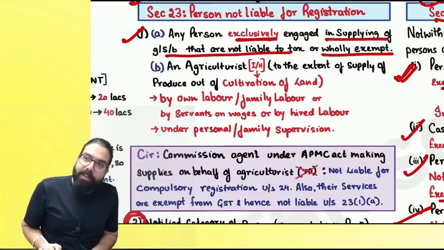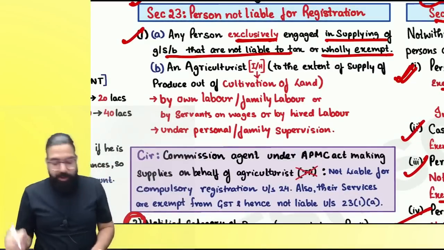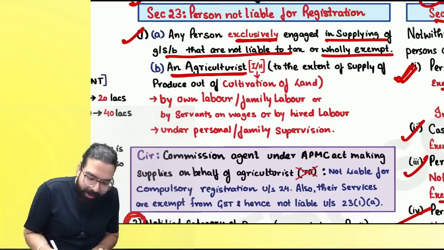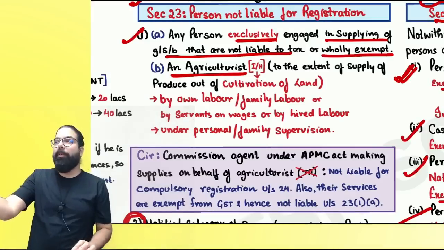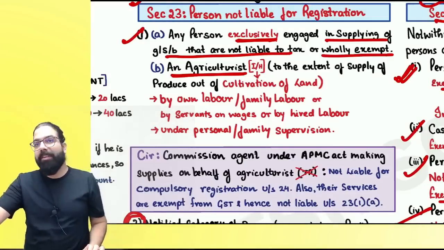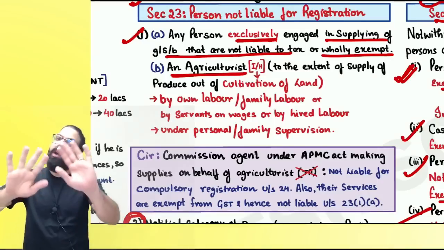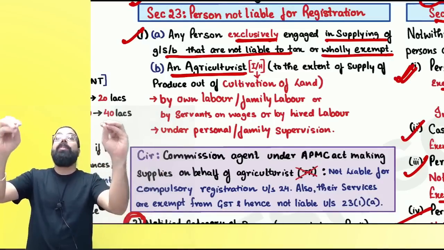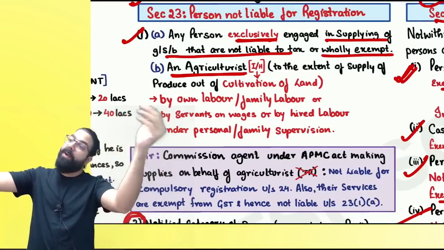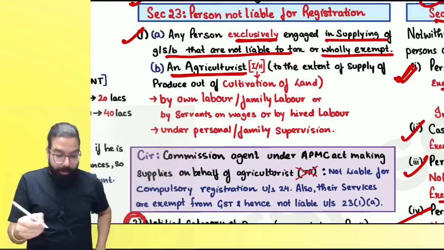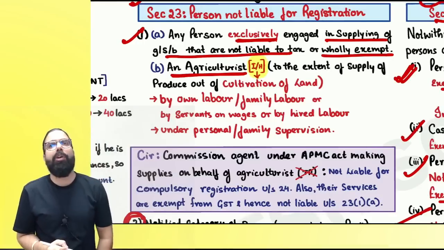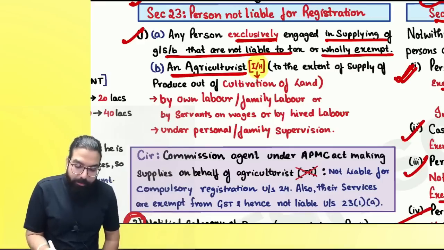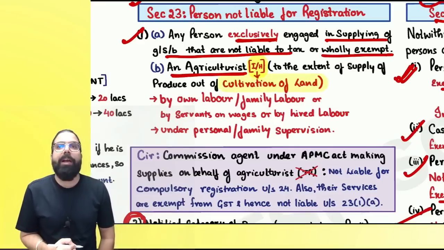Or if you are supplying wholly exempt supply also, you don't have to take registration. The next one over here is if you are an agriculturist. Who is an agriculturist? Remember one thing, everyone. An agriculturist who does cultivation out of land is not required to take registration, even though his turnover crosses 40 lakh, 50 lakh, 5 crore, not required. Can we go ahead, everyone? Now, the definition of agriculturist. An agriculturist can be an individual or HUF, who is doing cultivation of land.